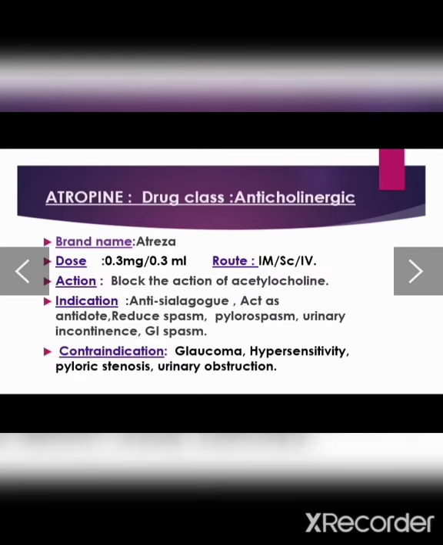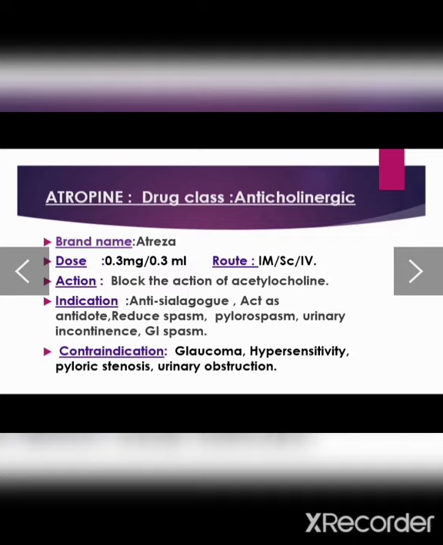Here are some indications of atropine, the conditions in which we can use it. The first is that it acts as an antisialagogue. Antisialagogue means it decreases the amount of saliva or mucus, so if we want to decrease the amount of saliva inside the body, we can give atropine to the patient. Or it acts as an antidote: when a person swallows or inhales any kind of poisonous substance, or is suffering from food poisoning, we treat the patient with atropine.